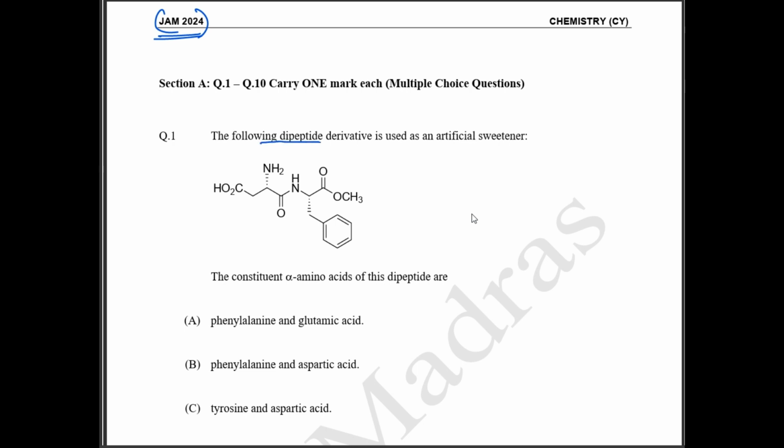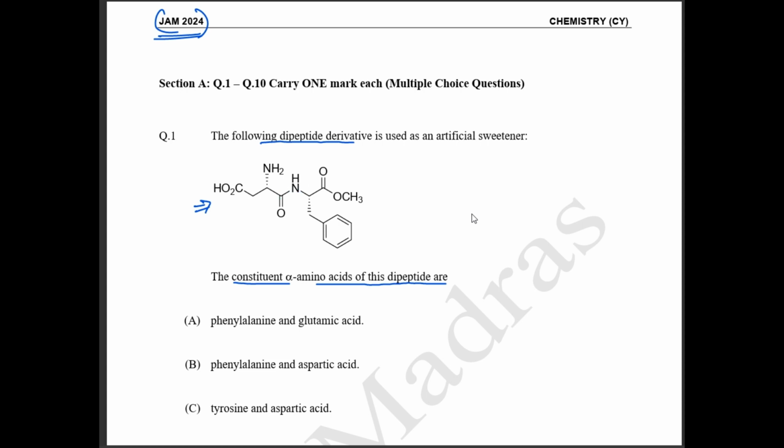The following dipeptide derivative is used as an artificial sweetener, and they have given the compound. The constituents of alpha amino acid of this dipeptide are... So they are telling us to find the corresponding amino acids. So let's get started. If you see, this is going to be your dipeptide bond, your carbonyl and your NH bond. NH is going to be your dipeptide bond.